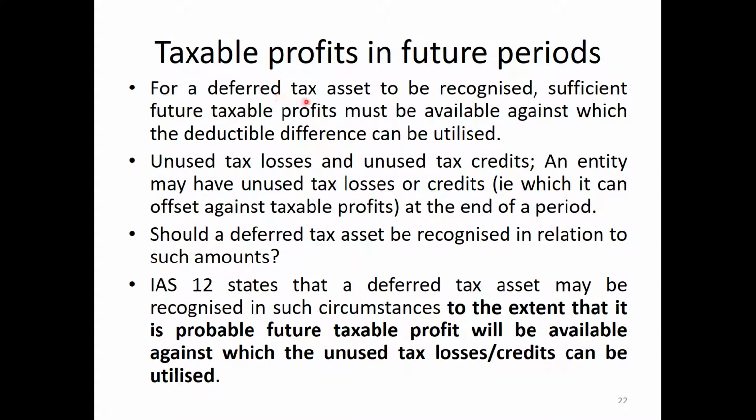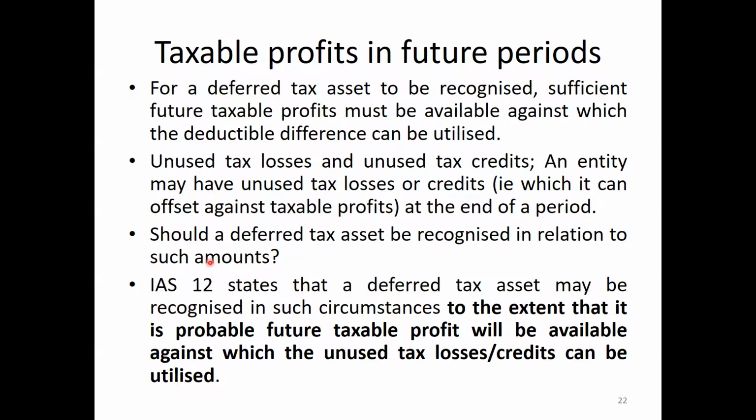For a deferred tax asset to be recognized, sufficient future taxable profit must be available against which deductible differences can be utilized. Unused tax losses and unused tax credits, I already explained these two terms earlier. An entity may have unused tax losses or credits which it can offset against taxable profits. Should a deferred tax asset be recognized in relation to such amounts?